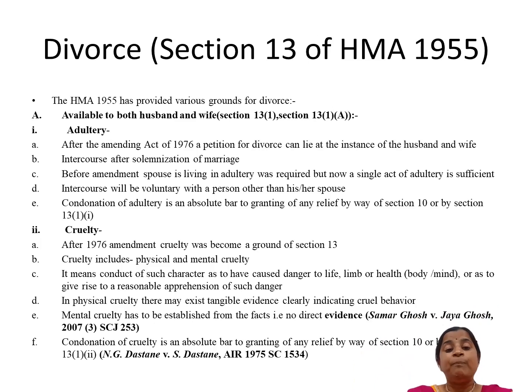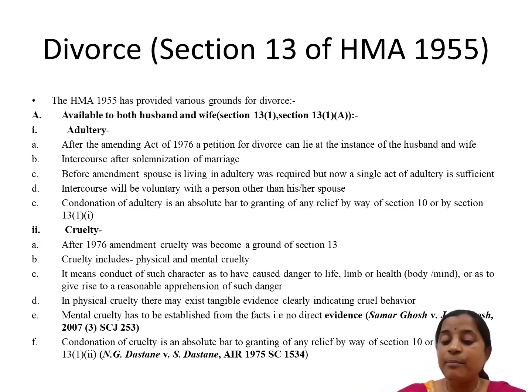The very first of all, adultery. Adultery, after the amendment of 1976, a petition for divorce can lie at the instance of the husband or wife. What is required for adultery? Intercourse after solemnization of marriage. कि शादी के बाद इस तरह का intercourse किया गया हो, out of the spouse means out of the marriage relationship के बाहर किया गया हो. Before amendment, a spouse living in adultery was required, but now a single act of adultery is sufficient.